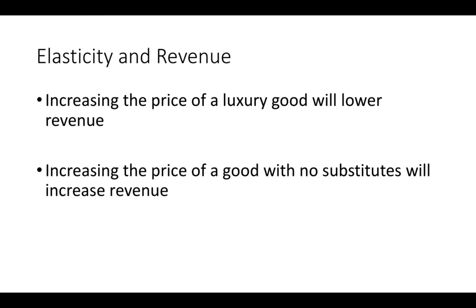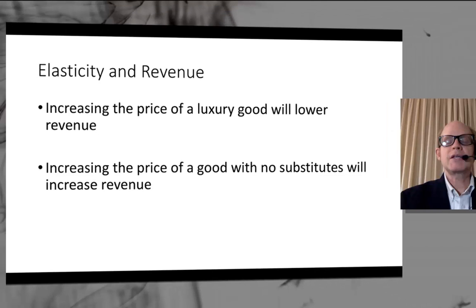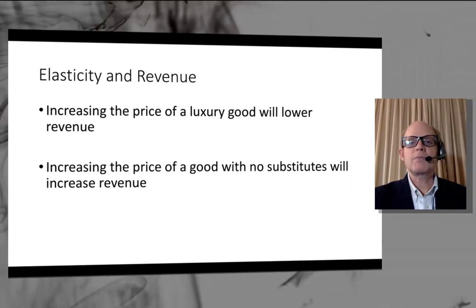So to wrap things up, let's just think about what might happen to the total revenue that a firm generates from different types of goods. So let's say a firm sells luxury goods. If you increase the price of a luxury good, chances are the firm will bring in less revenue. Again, that's because a luxury good has a pretty high elasticity. The demand is elastic, so people respond to that price change. On the other hand, if you were a firm that sold a product with no close substitutes, if you increase the price of that good because the demand is inelastic, you'll increase revenue.